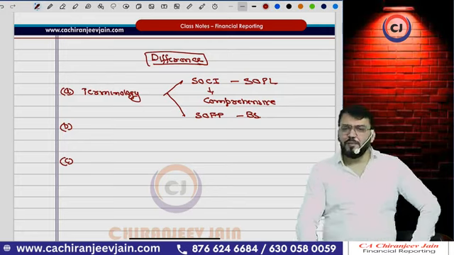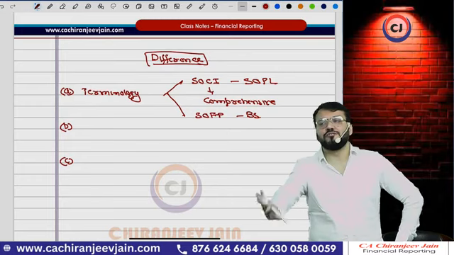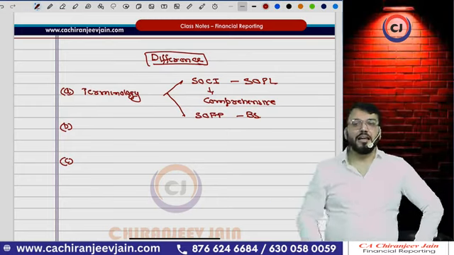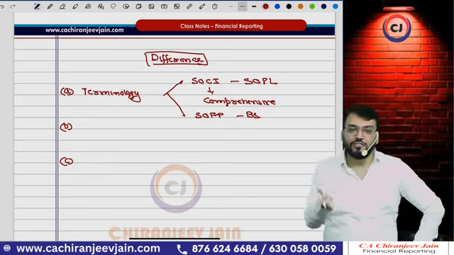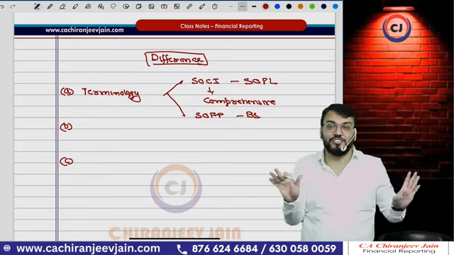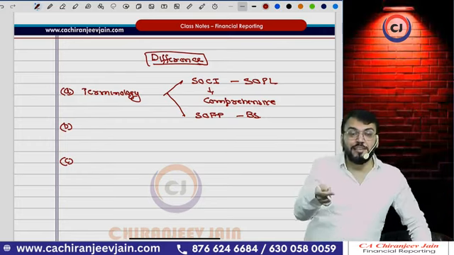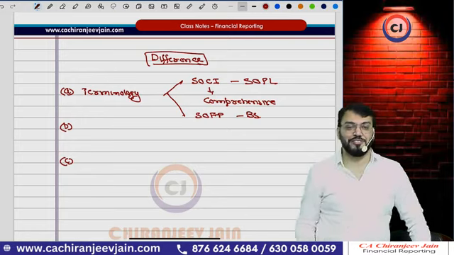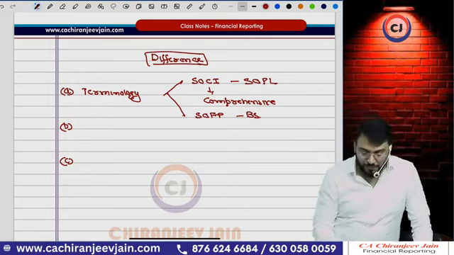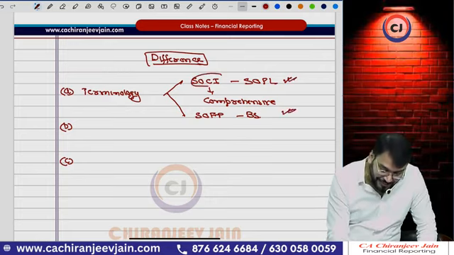And soon the Companies Act will be amended. Once the Companies Act is amended, Ind AS will also be amended, and then we will start using statement of comprehensive income and statement of financial position in India. But till now, there is no such change. It means we can't use those terms when preparing financial statements of Indian companies. From the exam point of view, this is the correct name and this is not the correct name.